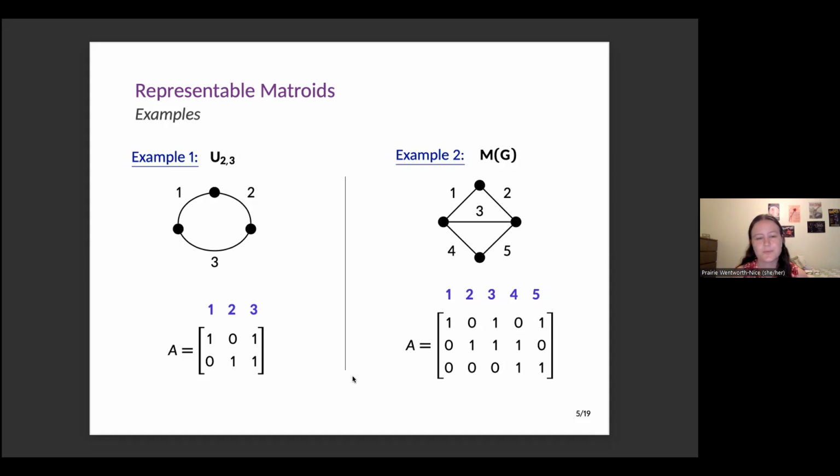And these are both examples, because they're graphic matroids, they're also what are called regular matroids, which means they're representable over every field. And these are examples of matrices which will represent them over every field. But I should say, in that sense, these are badly chosen examples because this is not true in general. In fact, if you picked a random matroid, especially as the size of your matroid gets bigger, it wouldn't actually even be representable, let alone graphic. That being said, a lot of the ones we want to deal with are both representable and graphic because they're particularly nice.